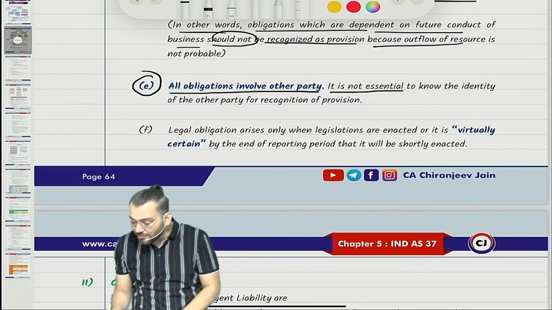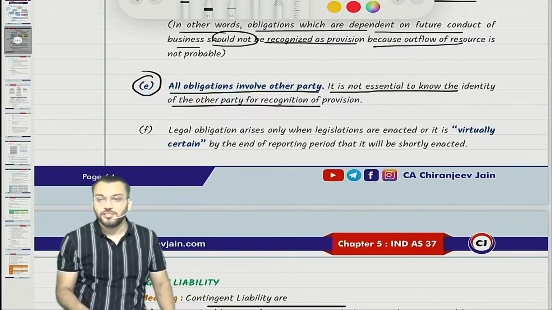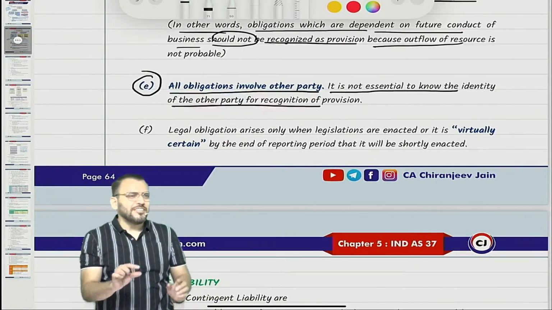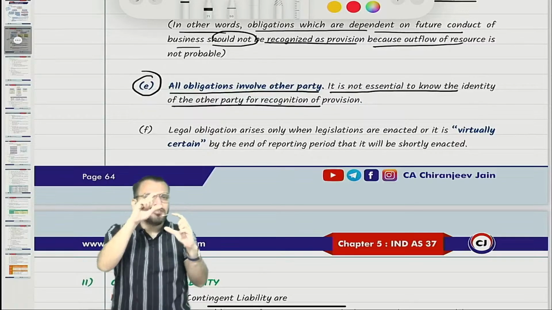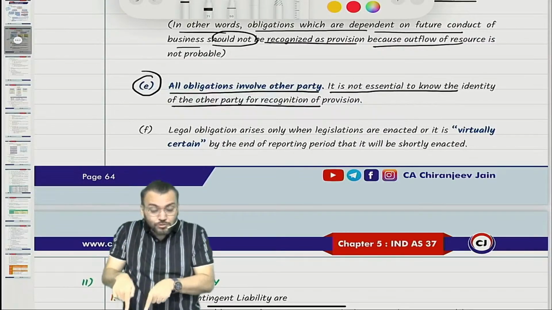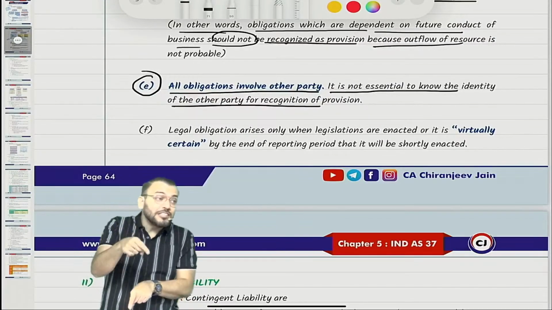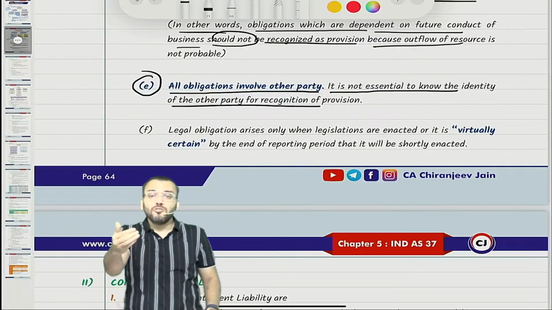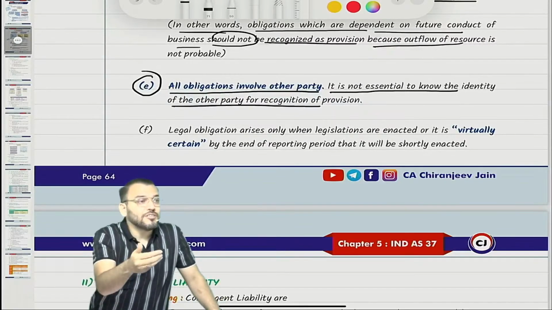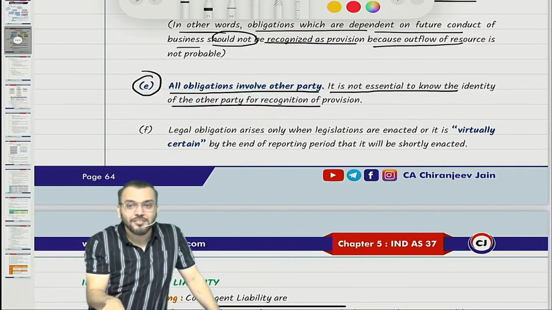It is not essential to know the identity of the other party for recognition of a provision. But just try to understand: when these questions come in exam, they will create a story in such a way that you will have a doubt about the concept. So all answers are based on concept. You tell me, whether understanding the concept is important or understanding the solution of that question is important.